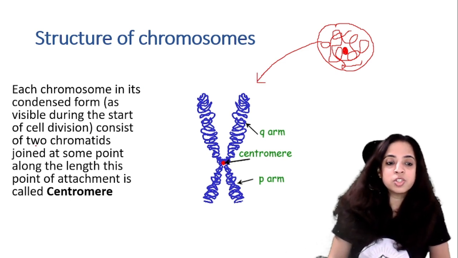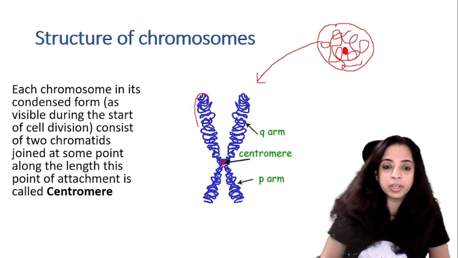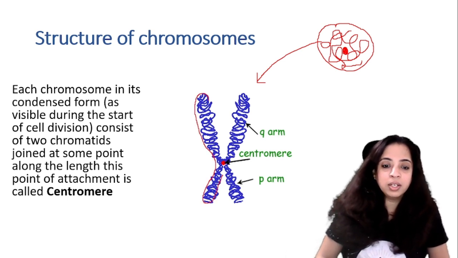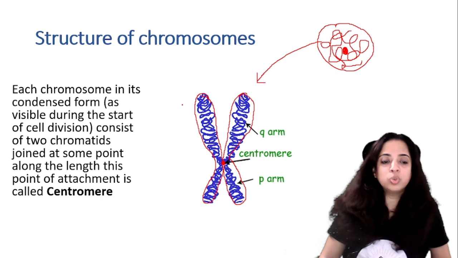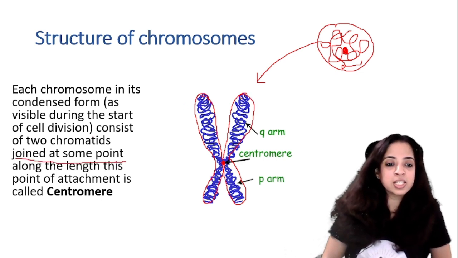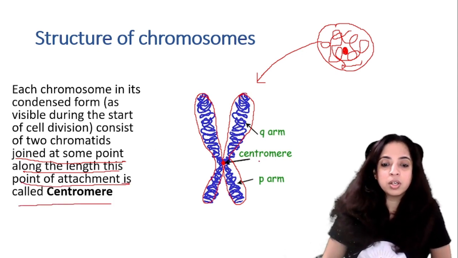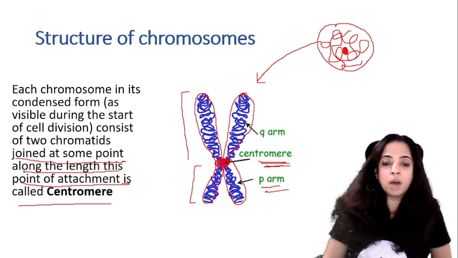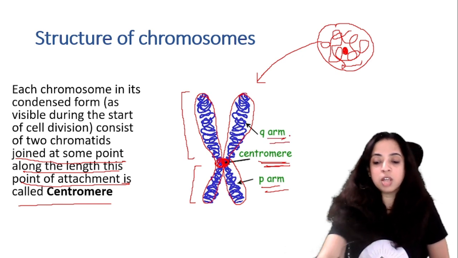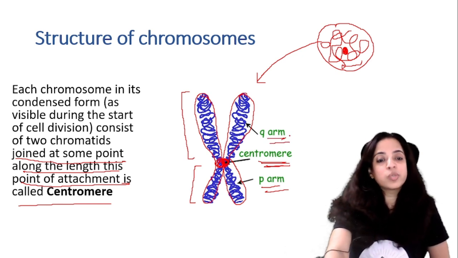It consists of two chromatids. Can you see? There are two chromatids. This is one chromatid and this one is another chromatid. These two chromatids are joined at some point along the length, and this point of attachment is known as centromere. Can you see this point of attachment where they are joining? This is known as centromere. The short arm is usually termed as P arm and the long arm is termed as Q arm. So this is how the condensed chromosome looks like.